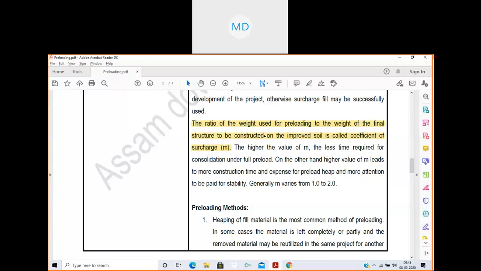The coefficient of surcharge is denoted by the symbol M. The higher the value of M, the less time required for consolidation under full preload. On the other hand, higher values of M lead to more construction time and expense for preload heap and more attention to be paid to stability. The value of M generally varies from 1 to 2.